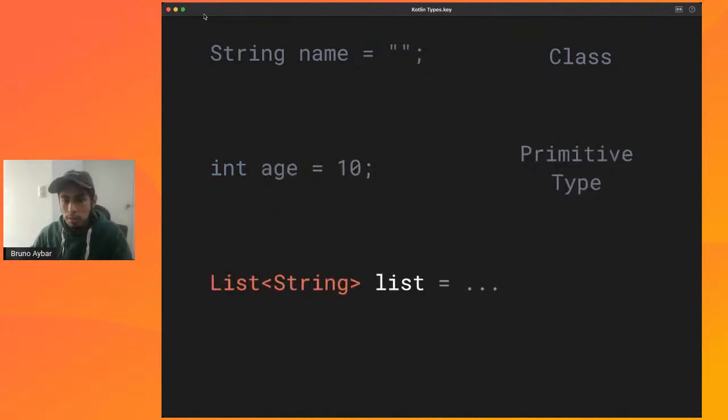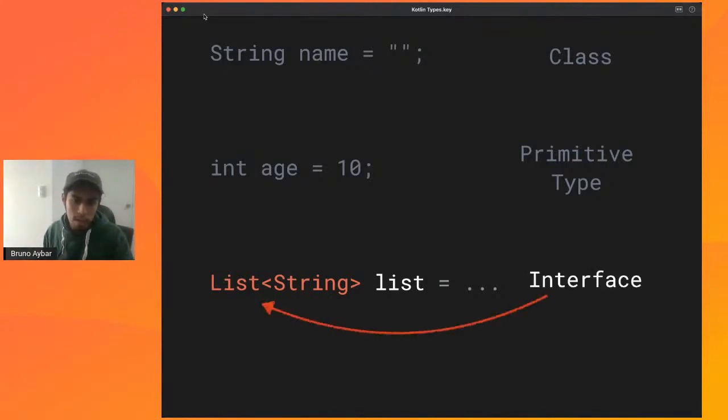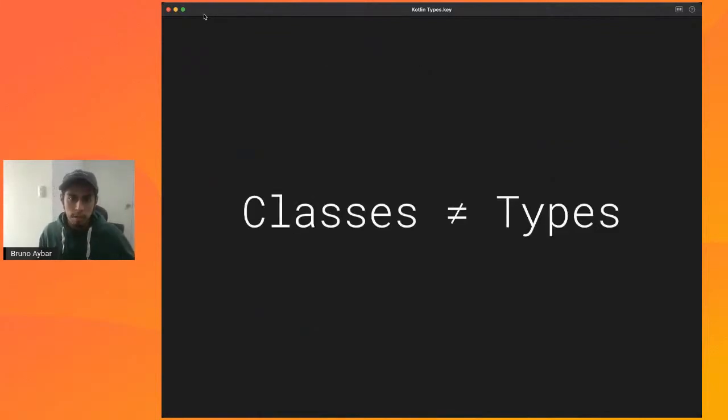And here we have another variable, it's a list, all right? And what is a list? Well, it's neither a class, it's not a primitive type, it's an interface, all right? As you can see here, we have classes, we have primitive types, we have interfaces, which are different concepts, but at the end of the day, all of them are types that you can use within the language, all right? So something that I want you to understand about this talk is that classes are not the same thing as types, all right? This is like a huge important difference, and we'll be exploring during this session.